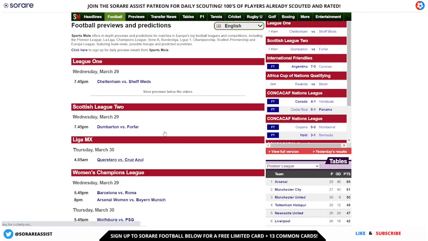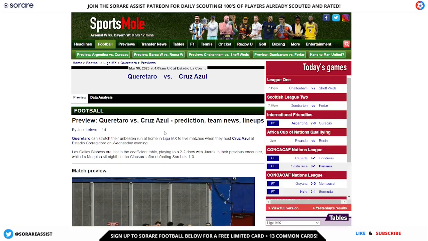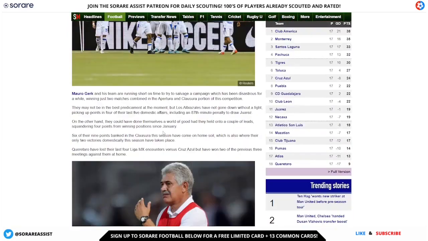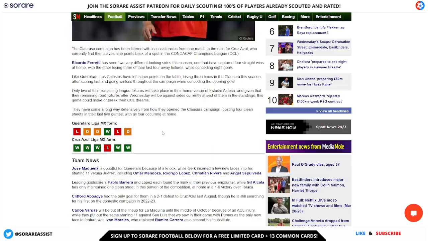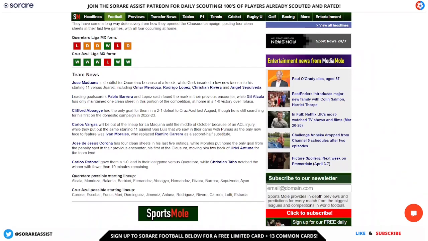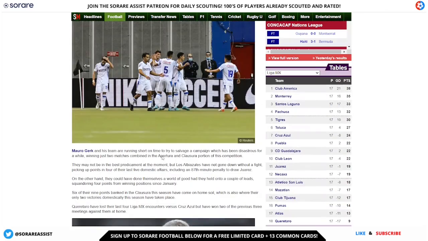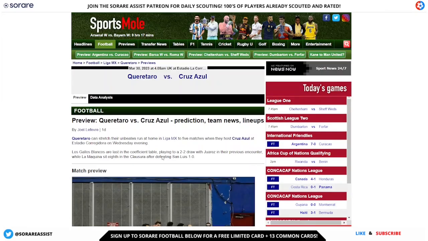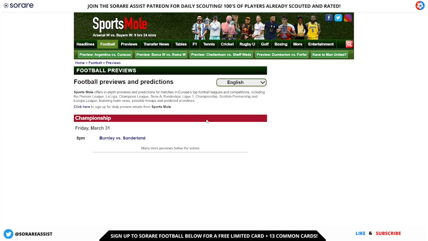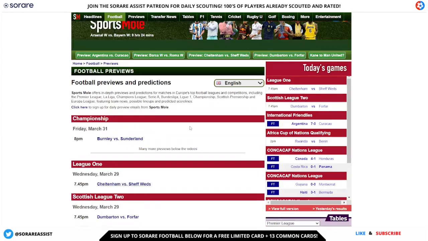The other good thing is as well is if you click into a fixture, it does a full analysis of that fixture and also gives you team news and predicted lineups at the bottom of the page as well. So as you can see, most of this information on sportsmole.co.uk is very well researched, and they do look thoroughly into the fixture. So that is another good resource to check the predicted lineups.